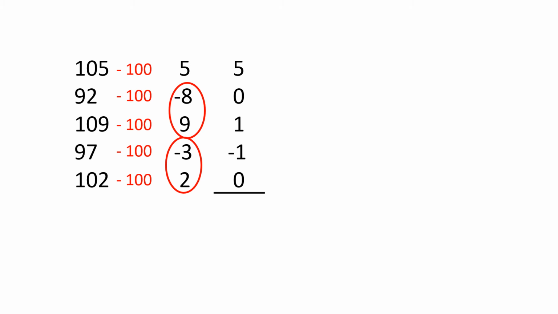Now it's much easier to see what holes need to be filled. We add up what remains and divide by 5 to get 1. Then we add the 100 back in. If we didn't see what points should go where, we could add up the second column and we would still have gotten 5. Now it's your turn. Please pause the video and find the mean value of these numbers.